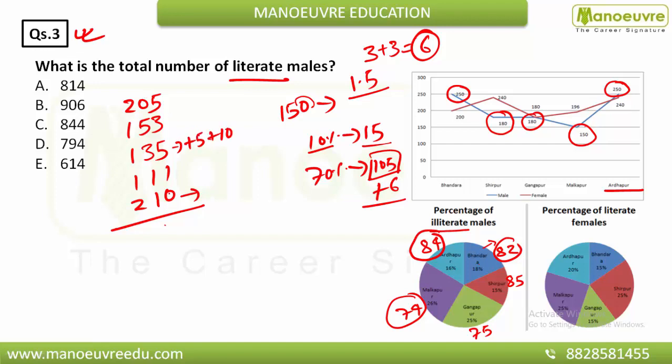Now this is 200, this also became 200, so 200 and 200 is 400, and this is nothing but 150. So you get 550. Okay, 550 plus this 150: if you add 50 to 550, that will give you 600, plus 100, that is nothing but 700, and this 100 is 800. Okay, 800 and this 3 and this 11, 814. So your option will be first. Okay, hope it would clear.